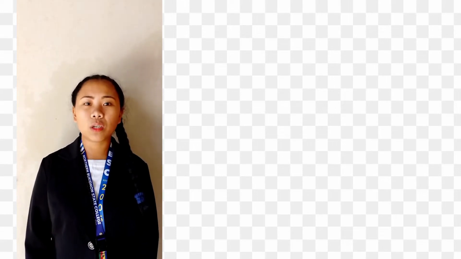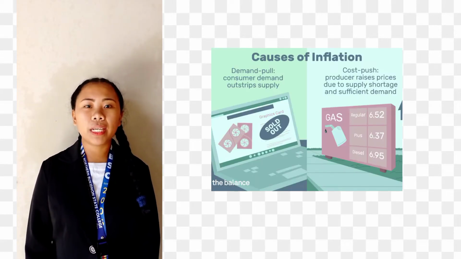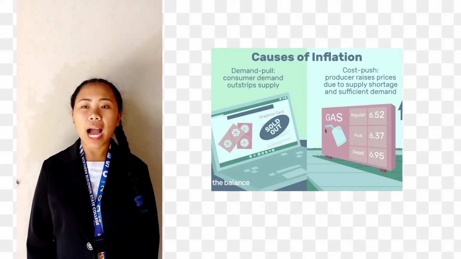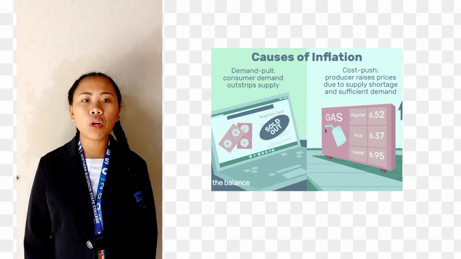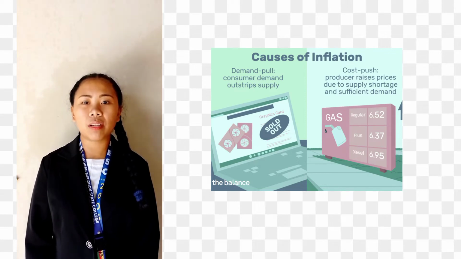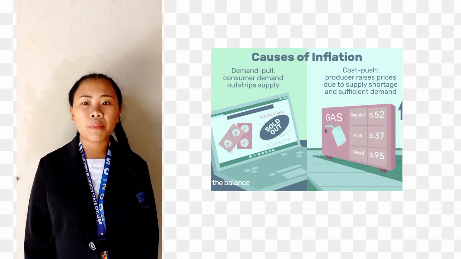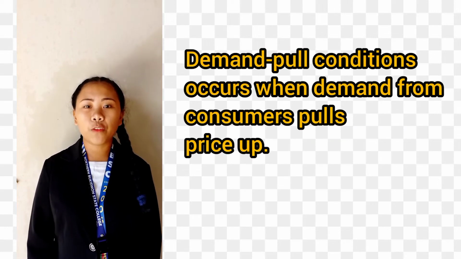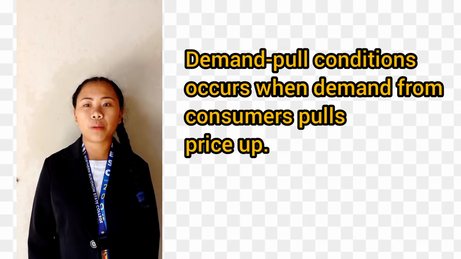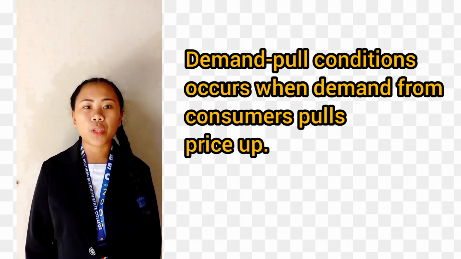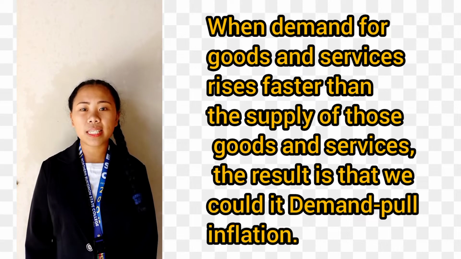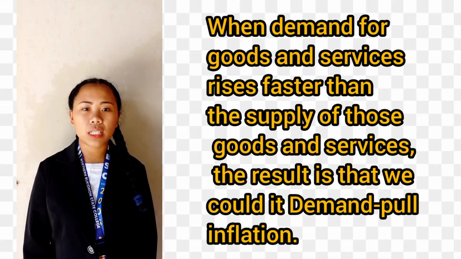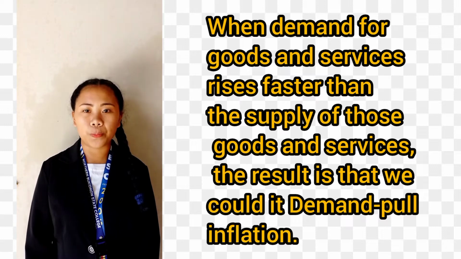Number 2. What causes inflation? There are many causes of inflation, but the main causes are demand pull and cost push. Both of these are responsible for a general rise in prices in an economy, but they work differently to put pressure on prices. Demand pull occurs when demand from consumers pulls prices up. When demand for goods and services rises faster than the supply of these goods and services, the result is what we call demand pull inflation.